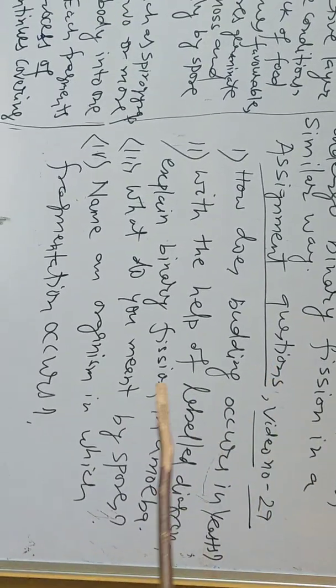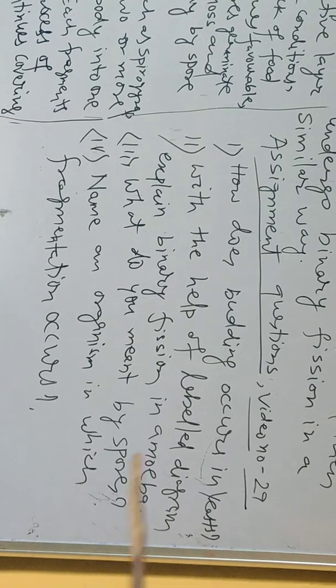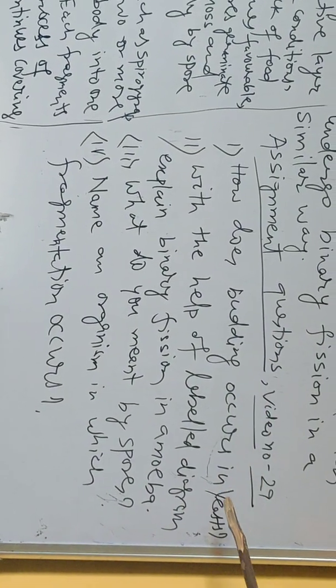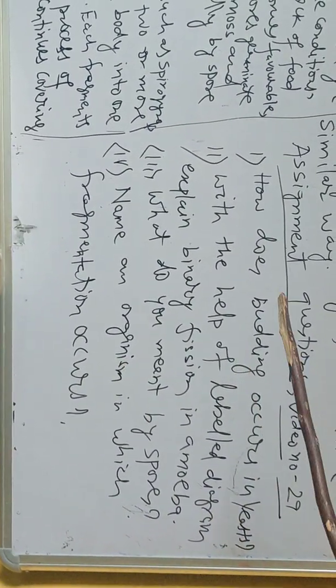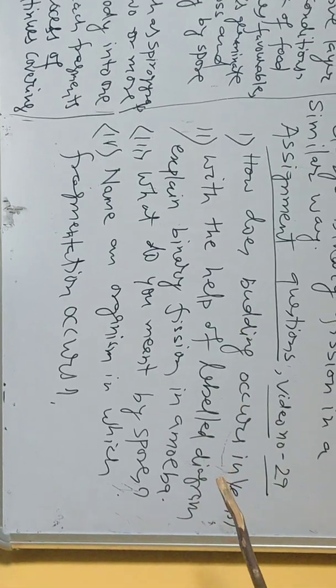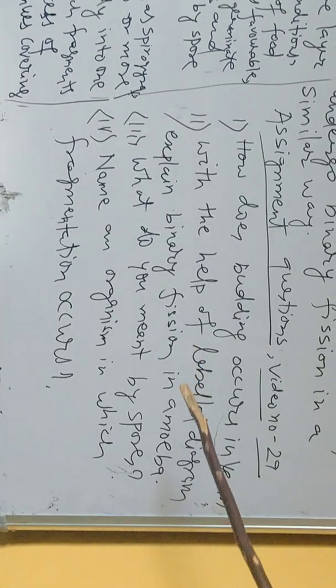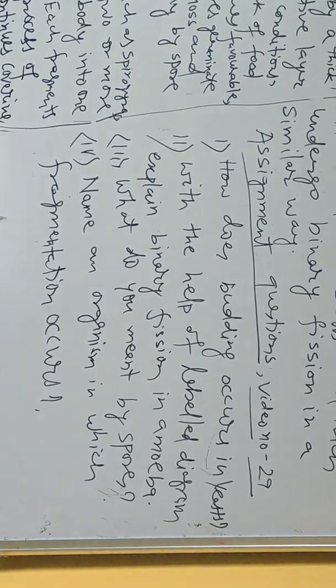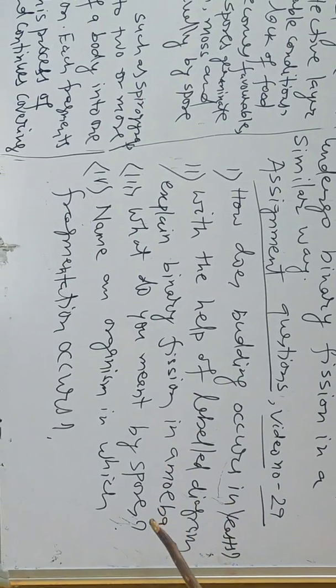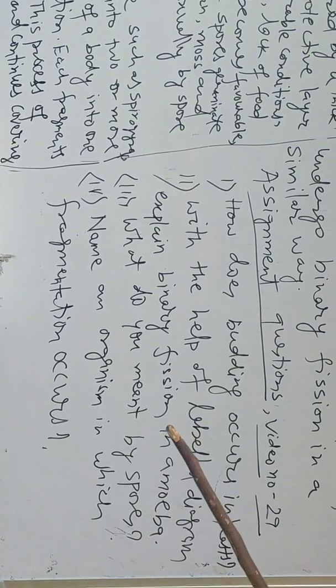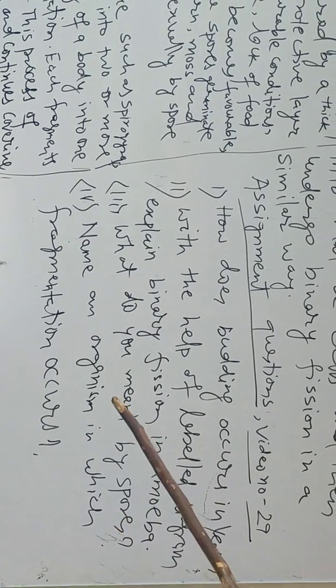Now, some assignment questions based upon video number 29. Question number 1. How does budding occur in yeast? Question number 2. With the help of a labeled diagram, explain binary fission in amoeba. Question number 3. What do you mean by spores? And question number 4. Name an organism in which fragmentation occurs.